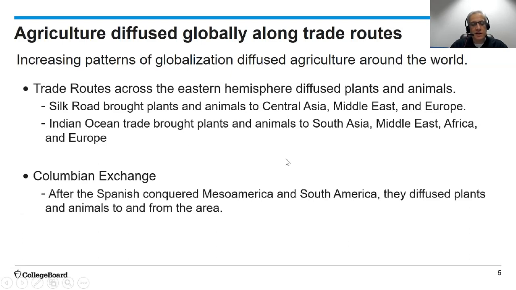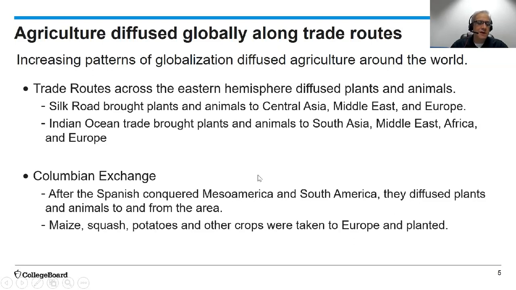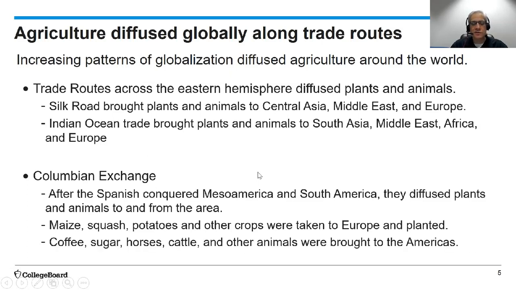The Columbian Exchange happened after the Spanish conquered Mesoamerica and South America. The Spanish then diffused plants and animals to and from the area. Crops like maize, squash, potatoes, and other crops were taken to Europe and planted, while coffee, sugar, horses, cattle, and other animals were brought to the Americas.